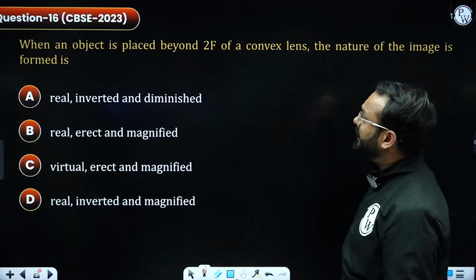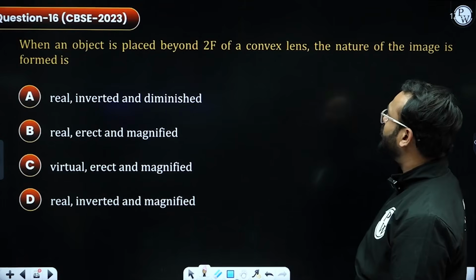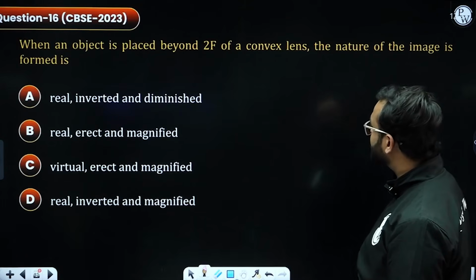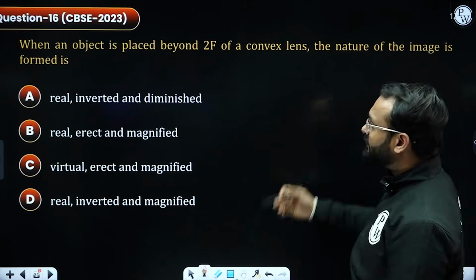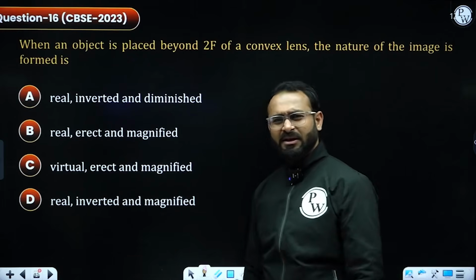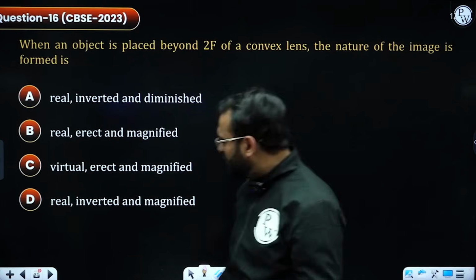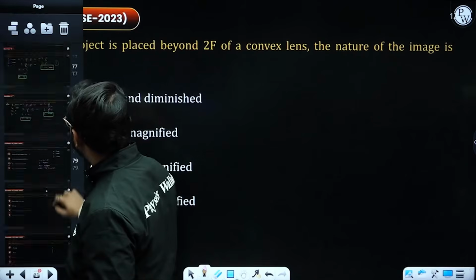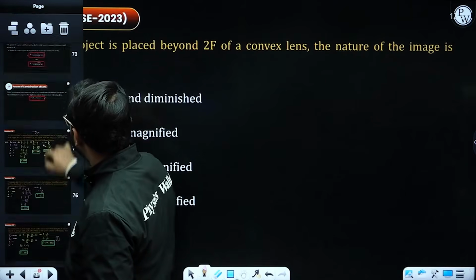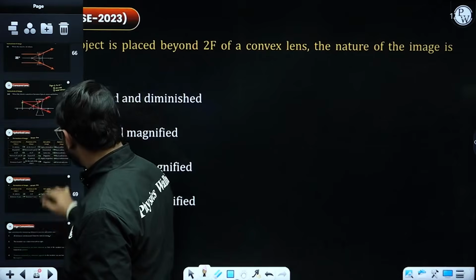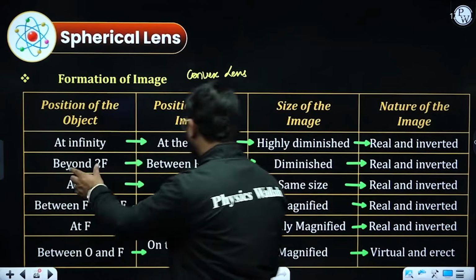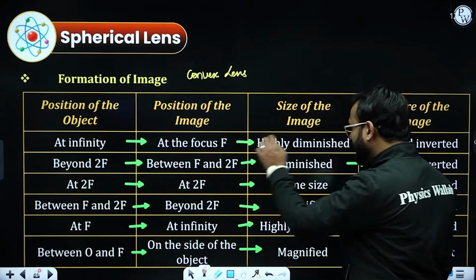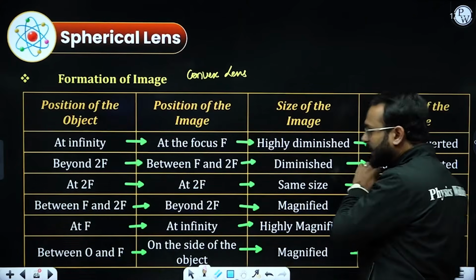In 2023 they asked: when an object is placed beyond 2f of a convex lens, the nature of the image formed is? Really? Beyond center of curvature, we know that. We earlier discussed it. Beyond 2f, let's have a look. So if we go beyond 2f, the image will be between f and 2f. It will be diminished, real and inverted.